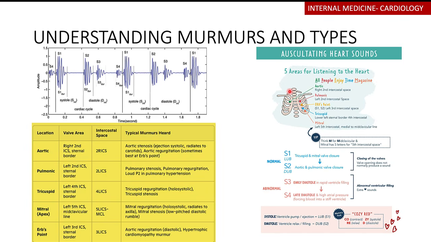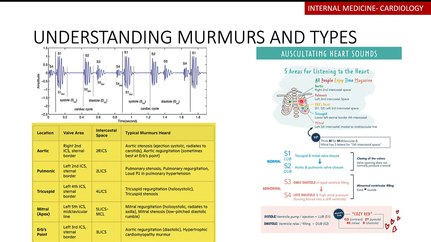Then in terms of regurgitation, remember the aorta will rise and then it will curve downwards. So if there's a regurgitation, it's like the blood is flowing backwards. So sometimes you may hear it at Erb's point, which is the left third intercostal space, to the left of the sternum. We call that Erb's point. You may be able to hear your aortic regurgitation from here.